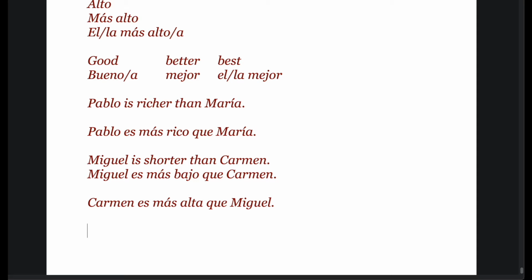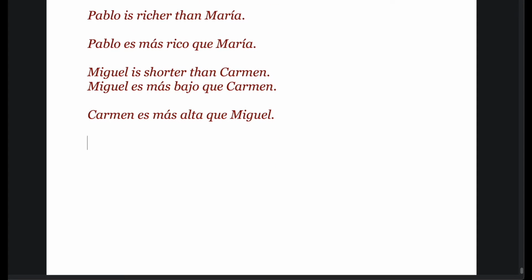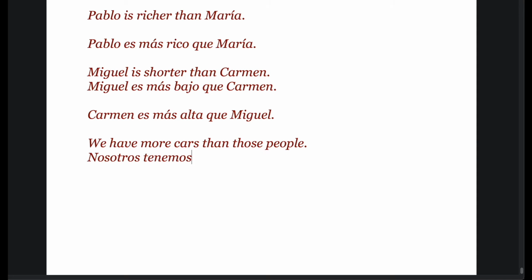And suppose, let us do some comparison with the nouns. Suppose we are comparing two people, like we and some other people. We have more cars than those people. Nosotros tenemos más coches que ellos.